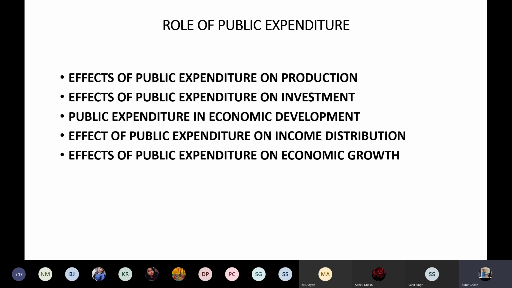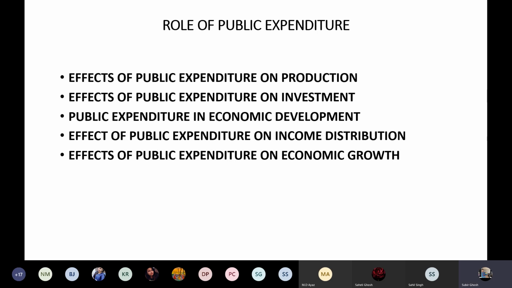Even if it is capital intensive, those industries' machineries also require efficient persons to handle them, so efficient persons like engineers will get jobs. So public expenditure on investment is considered another effect.